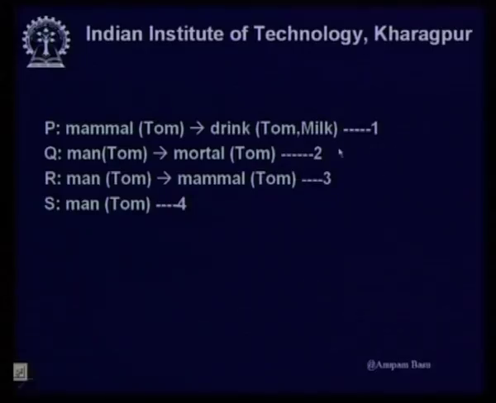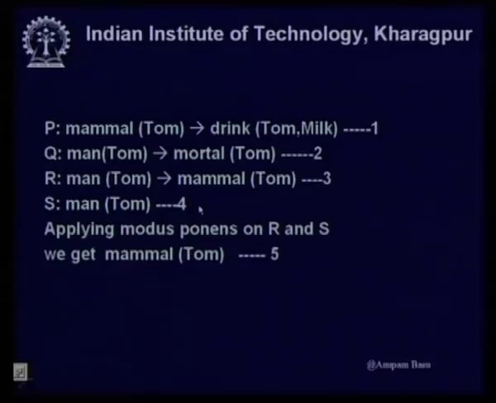I have also numbered them as 1, 2, 3, 4. Now, given these propositions, if I select my favorite tool like modus ponens, if I apply modus ponens on R and S, that is man Tom implies mammal Tom is true and man Tom is true, then applying your knowledge of modus ponens, you can certainly arrive at the fact that mammal Tom. So, I can prove that Tom is a mammal.